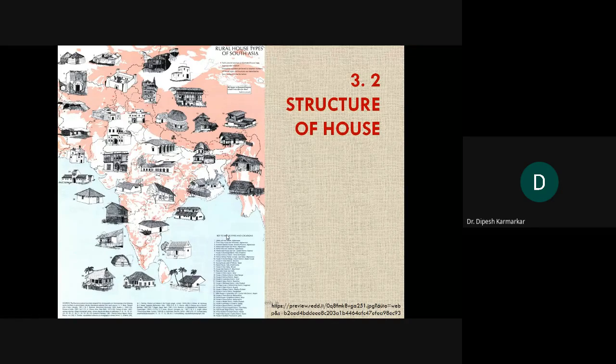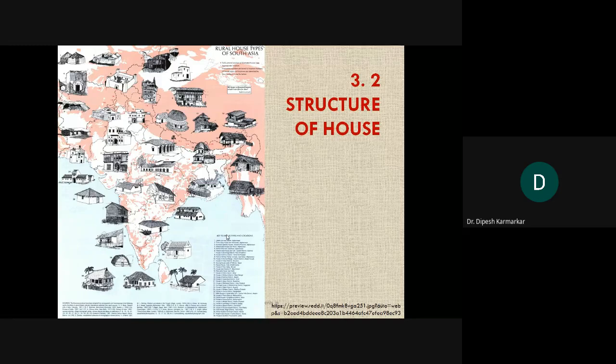Okay, I like this map because it shows a variety of house types in different parts of South Asia. Now, we are not concerned with South Asia here as far as our chapter is concerned. We are more concerned about India.